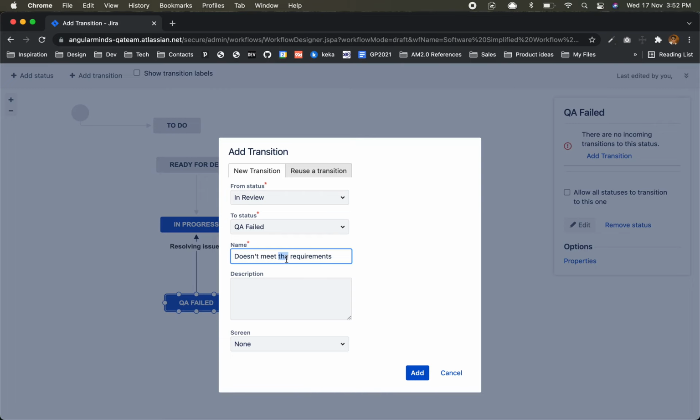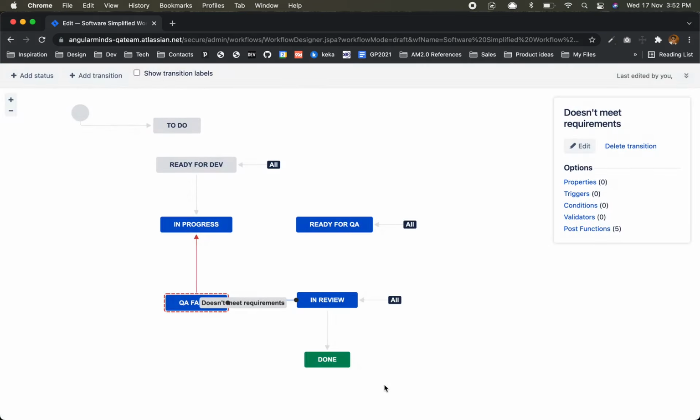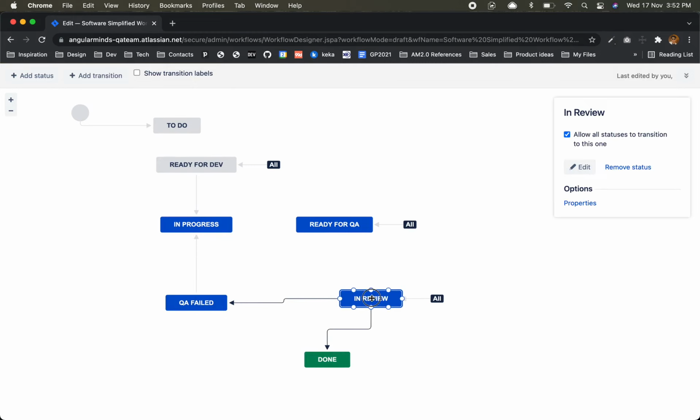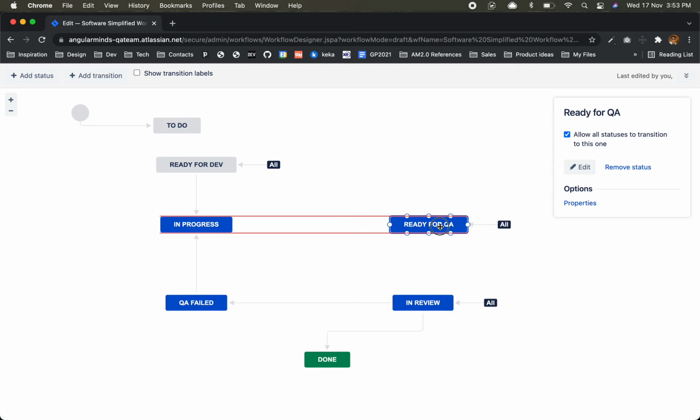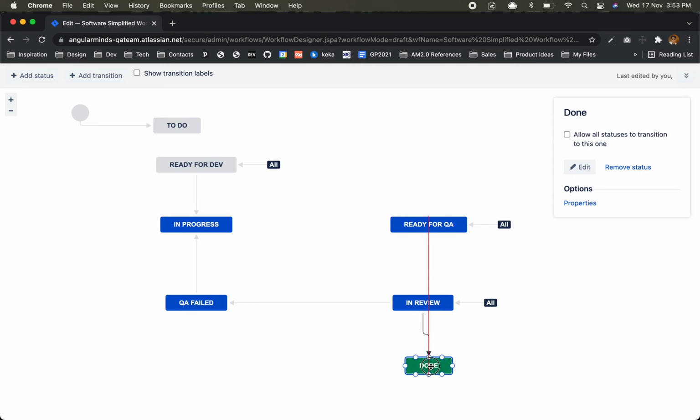Okay, doesn't meet the requirements. It's very big, but it's good. Okay, leave it. Ready for QA and done.